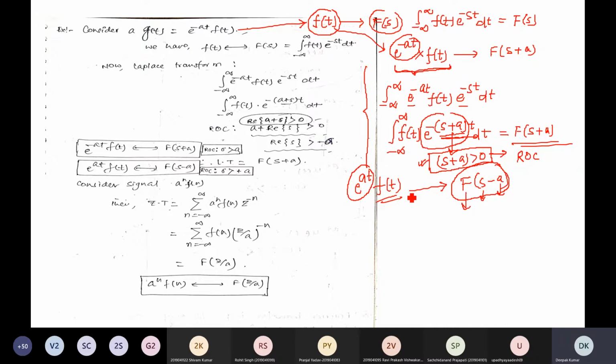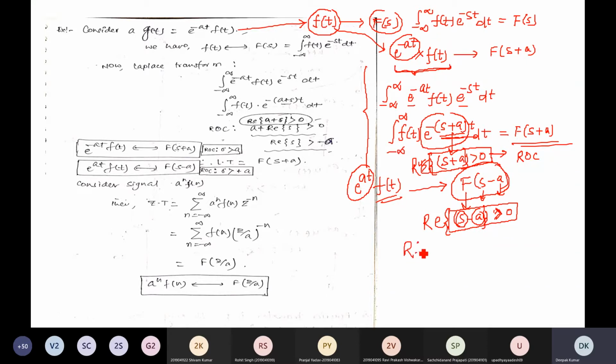For the similar e to the power at multiplied with f of t, in this case the ROC will be s minus a greater than 0. Basically, this would be the real part of this term, because we only take the real part in the ROC. a is already a real quantity, and the real part of s will be sigma.